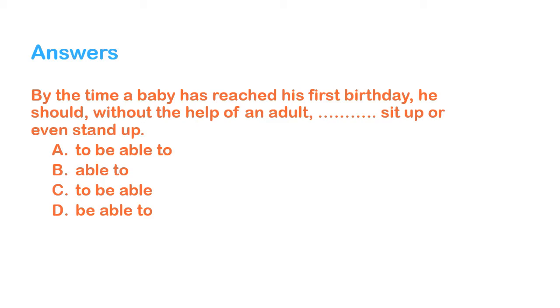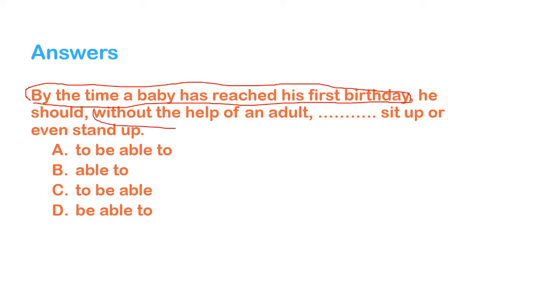Now let's check your answer. By the time a baby has reached his first birthday, he should, without the help of an adult, sit up or even stand up. Maybe the sentence looks long, but if we take a closer look at it, we can ignore this part of the sentence for a while, and we can also ignore this part for a while.